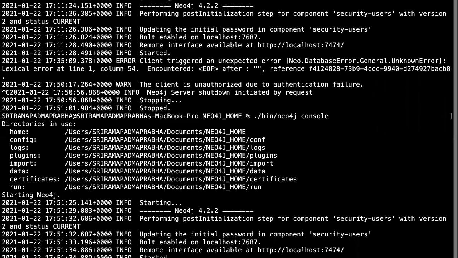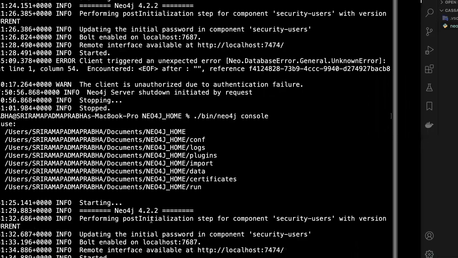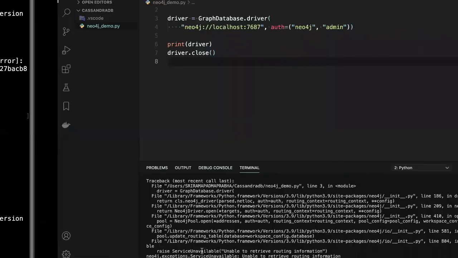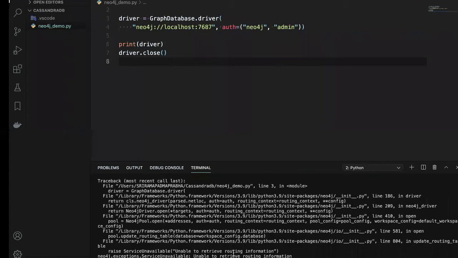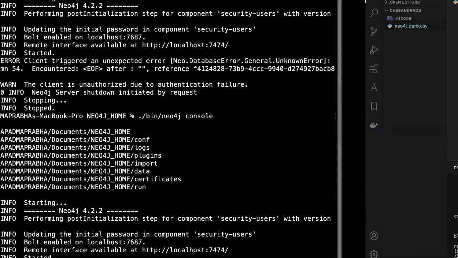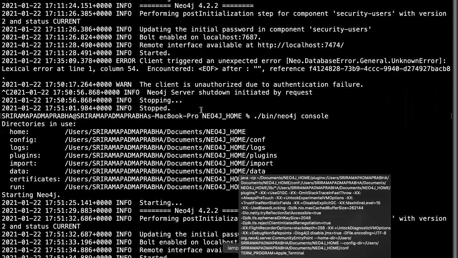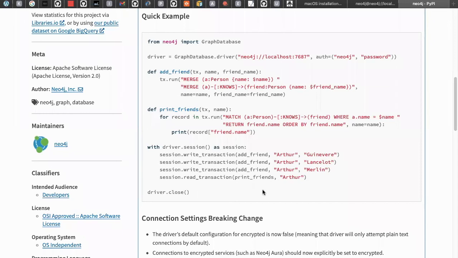Now I'm going to execute this code. You can see this object is created. You can see that object is created, right? So I'll go back to the source code here. Yeah, you can see there is some code added here. So let me copy this code and paste it here.